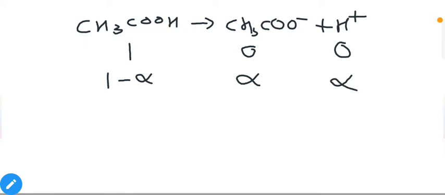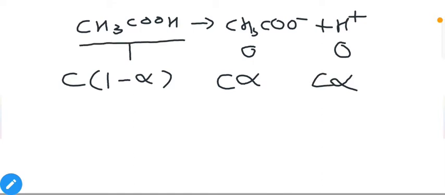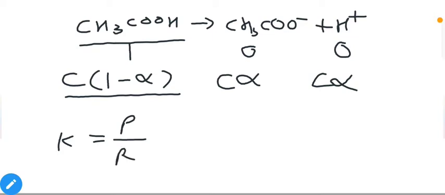Now let us say our concentration is C, that means you will get C alpha of acetate ion and C alpha of H+, and at that time the concentration of acetic acid will be C multiplied by 1 minus alpha. So as we know, the equilibrium constant K is equal to the concentration of products upon the concentration of reactant.